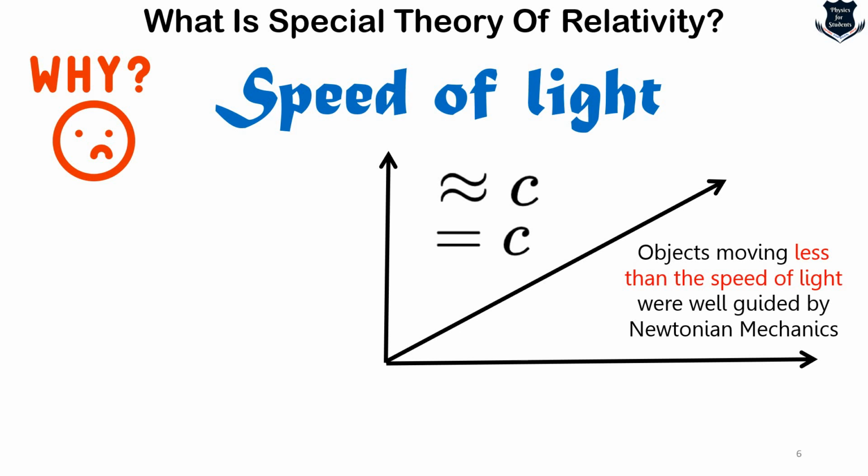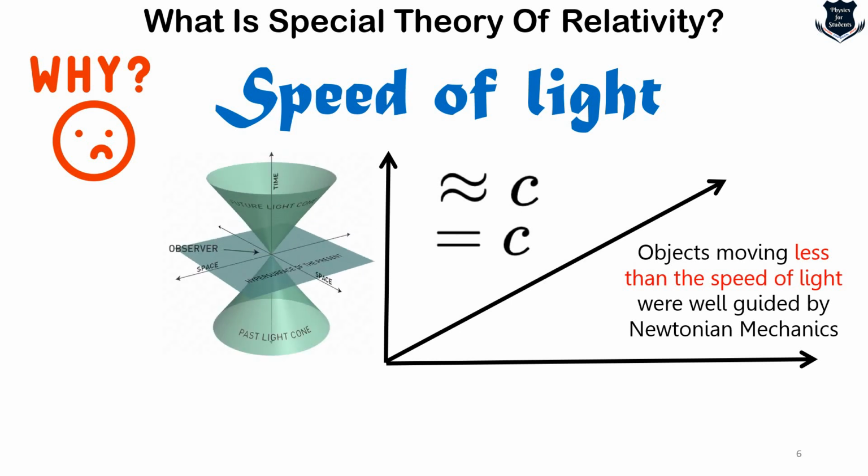If we consider the speed of light, which is extreme, then all the laws of motion around this universe will be well guided. And that is the reason special theory of relativity is related to the speed of light, because we now know that nothing can travel faster than the speed of light. So if we can formulate any object traveling close to the speed of light, then we are done. The entire theory stands to be perfect.